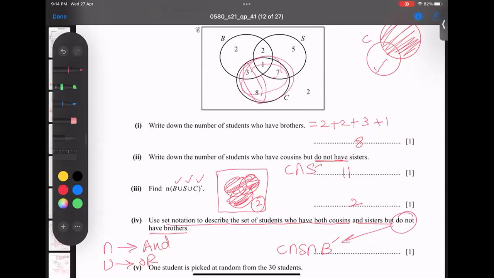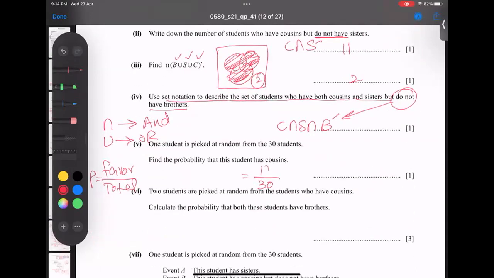All are 19. So Alhamdulillah Rabbil Alameen. So it means we got 19 out of 30. This is also done. This is a little bit tricky. You have to be careful. 2 students are taken at random from students who have cousins. So cousins are total, if you count, cousins are total 19.